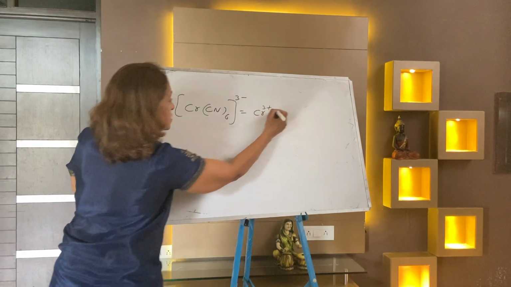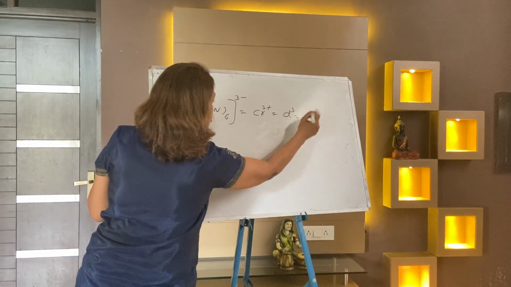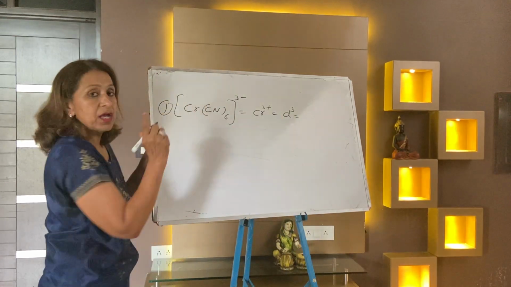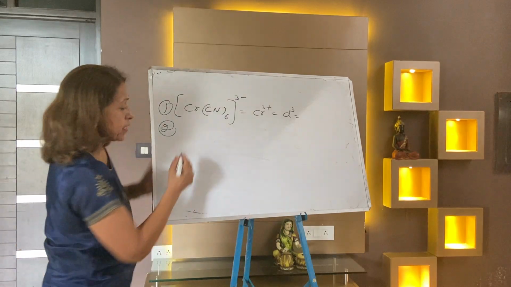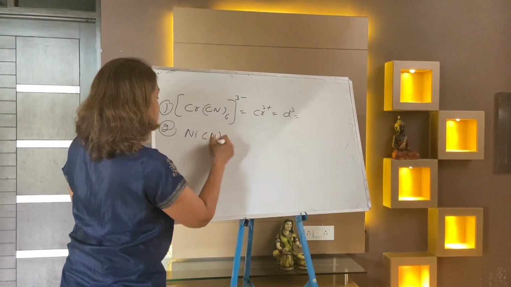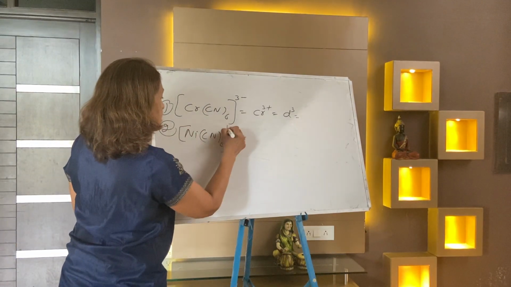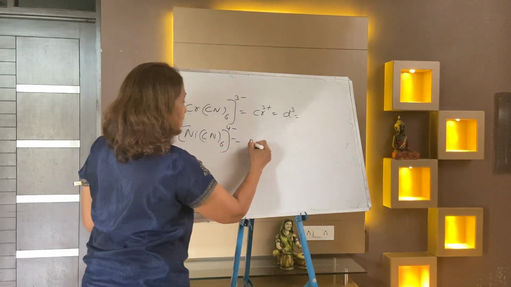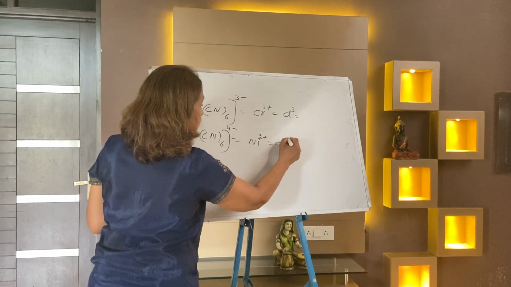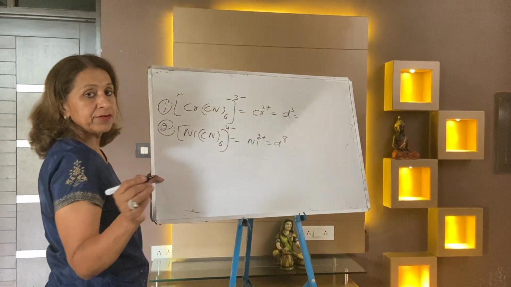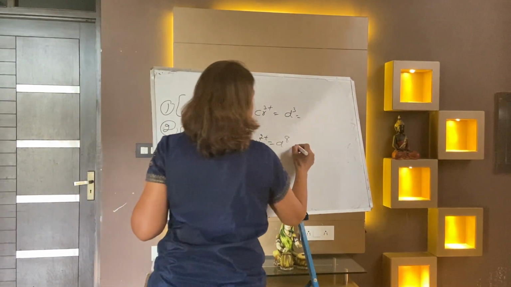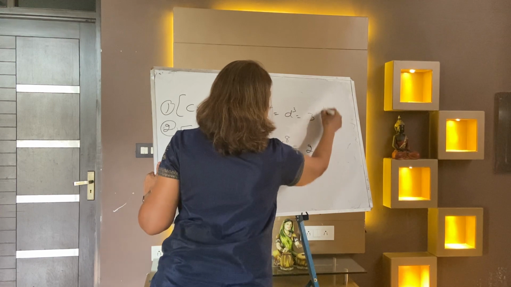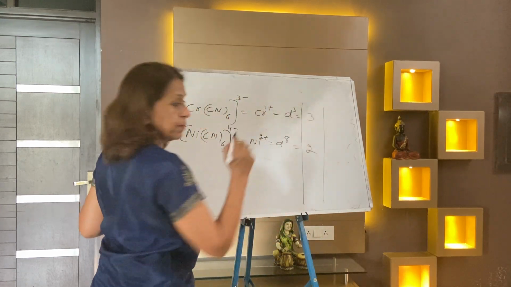Chromium is 3+, so d3, 3 unpaired. Second case, nickel [Ni(CN)6]4−. Nickel is 2+, d8, so 2 unpaired electrons are available.